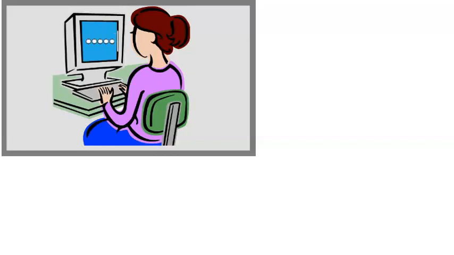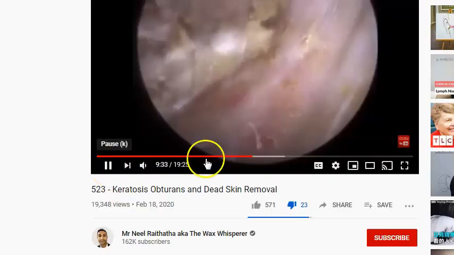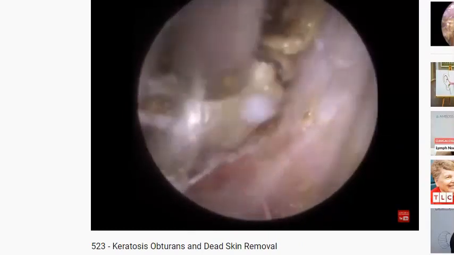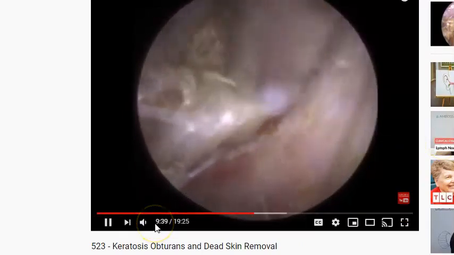So that's all about keratosis obturans. On YouTube, there is a video on how to remove it. If you're interested, you can look at it. They're removing that mass.